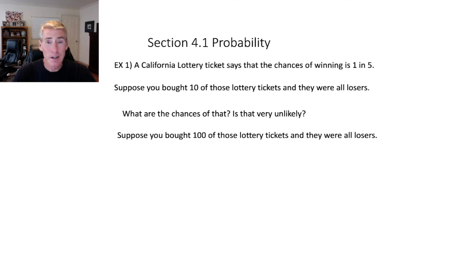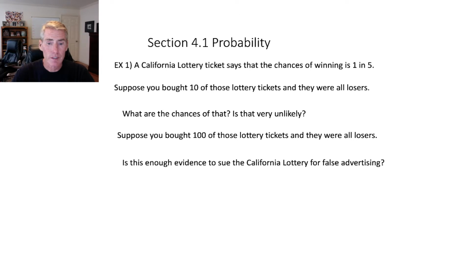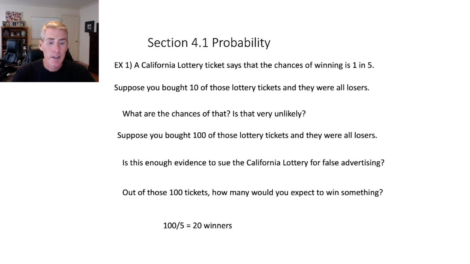Now, what if you bought 100 tickets and they were all losers? That would be a really sad day. So, at what point do we have enough evidence to say that the California lottery is lying to us? Because if you bought 100 tickets and 1 in 5 win, supposedly, then that would be every 5th ticket, so that means you should have had 20 winners.